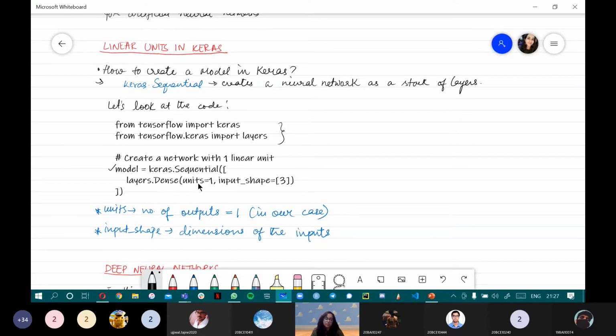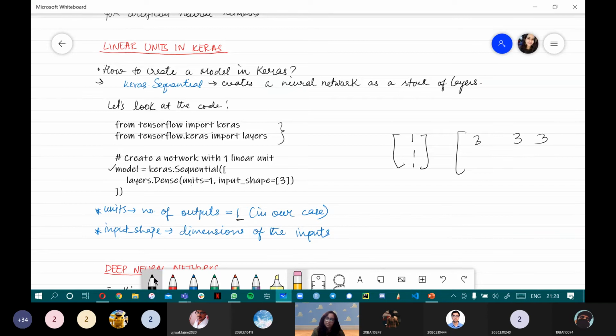What does the term units mean over here? This parameter units means the number of final outputs that we want, which in our case is 1. We don't want multiple outputs. Since we are giving only one neuron, we only want one output, which is specified over here. And what does input shape mean? Input shape basically means the dimension of the inputs. What do we mean by dimension? If most of you are familiar with matrices in mathematics, I am sure this will be really easy to understand, because for example, a 1 into 3 matrix looks like this. A 3 into 3 matrix, let me just erase that.